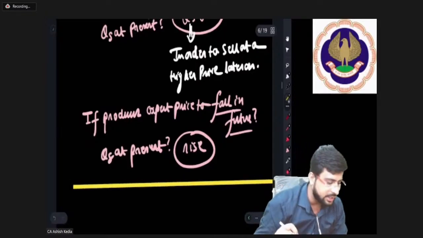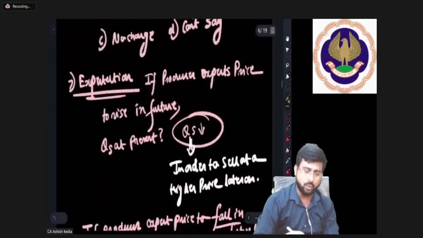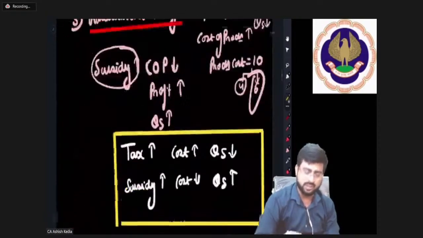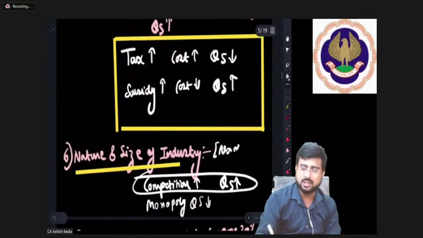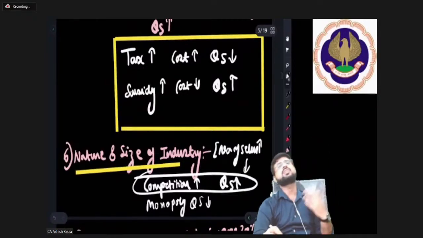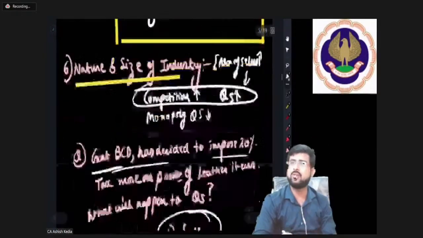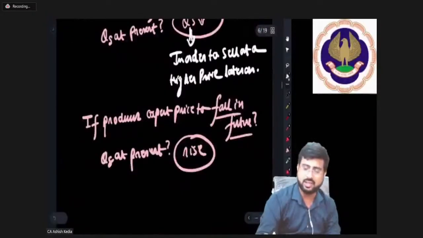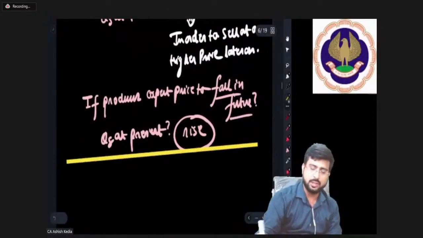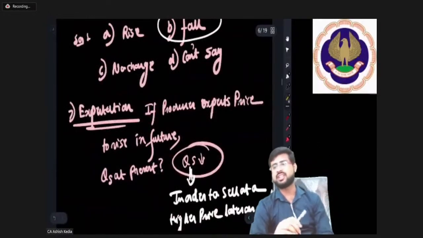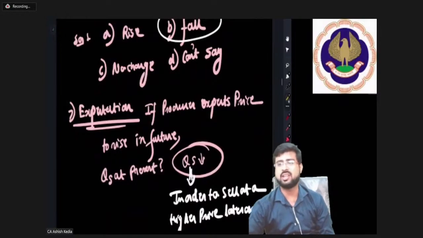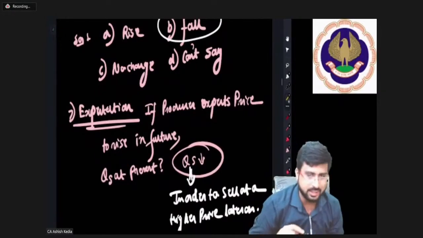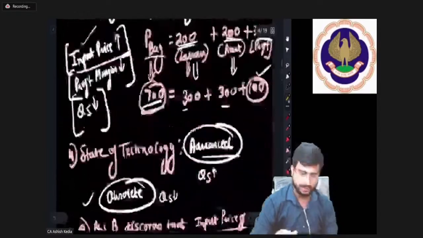And then there is another point which I have explained already, the nature and size of industry. If there are a large number of sellers, then automatically quantity supplied will increase. And if there are fewer sellers, quantity supplied will fall. So the number of sellers point is pretty basic in nature. Okay. So my dear friends, broadly speaking, we have studied 7 points. I will summarize these 7 points to you all now, once in Hindi and then back again in English. Okay. So pay attention everyone.